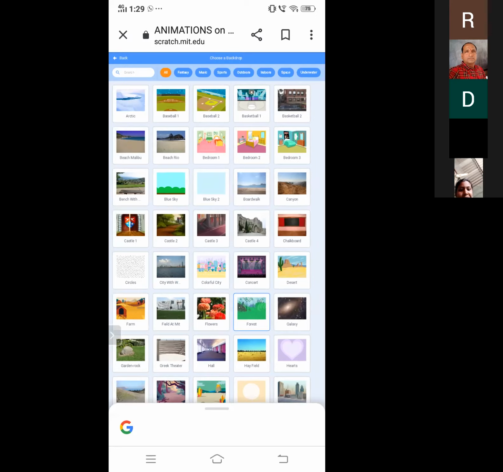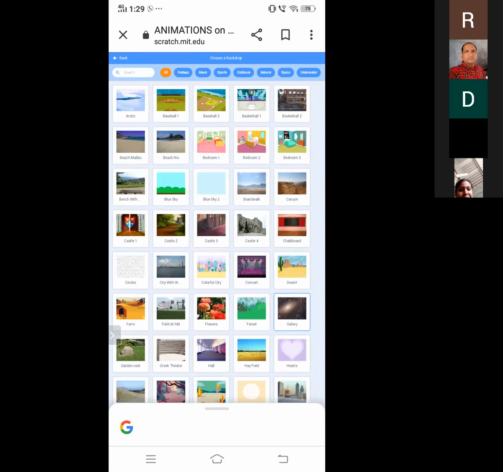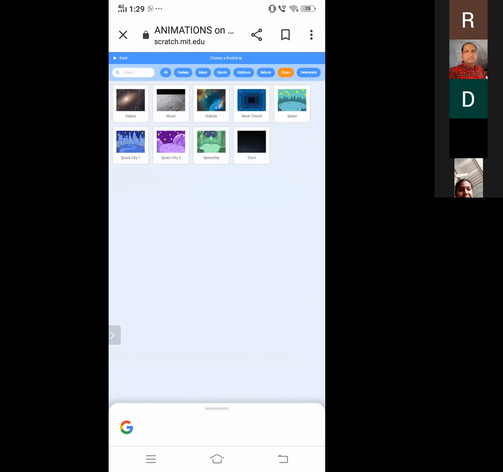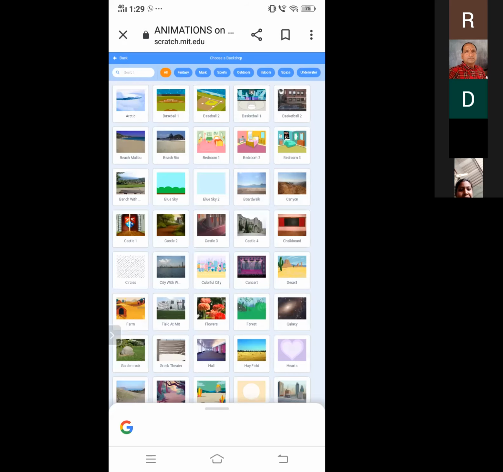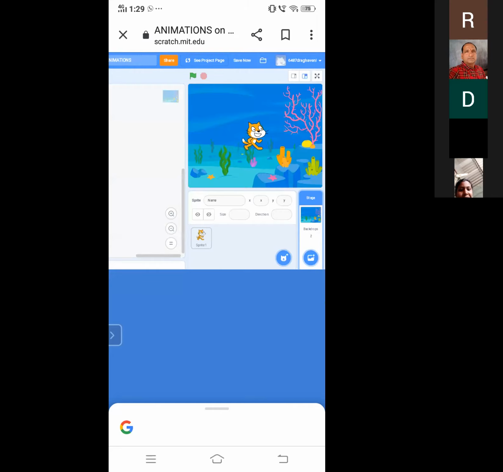So if you want to create any project relating to animation or dance, for example, dance, there are also a lot of categories: sports, outdoors, indoors, space, underwater. So there are n number of backdrops according to the category. For example, I want to create a project in underwater. So you can simply click on underwater. There are two backdrops. For example, I am tapping on here. You can see the backdrop is applied here also. If you click on backdrops also, it will be applied here.